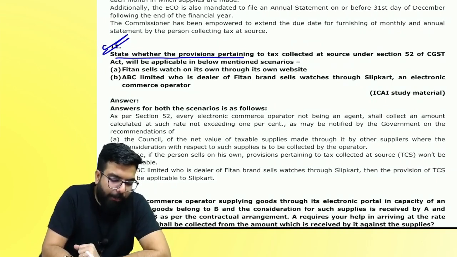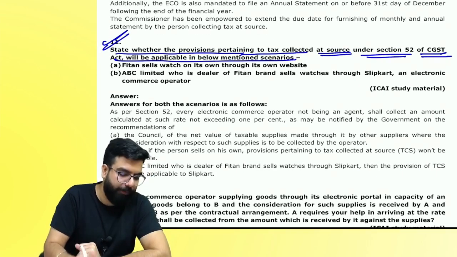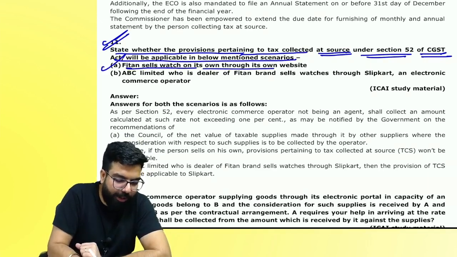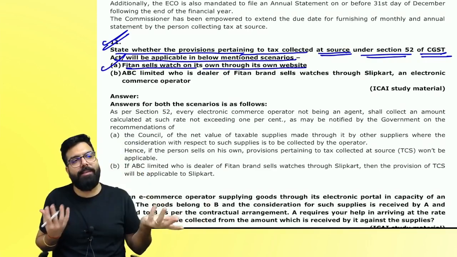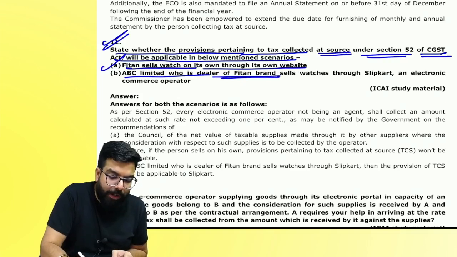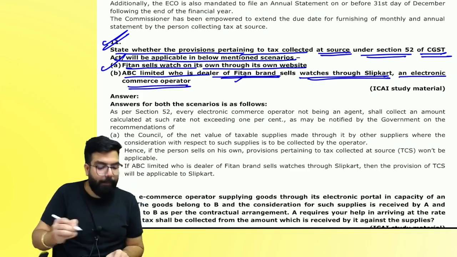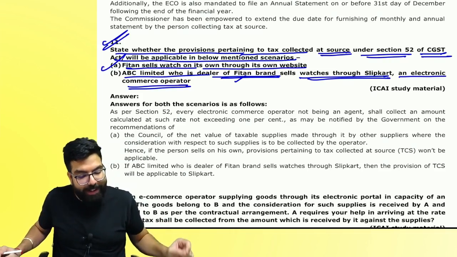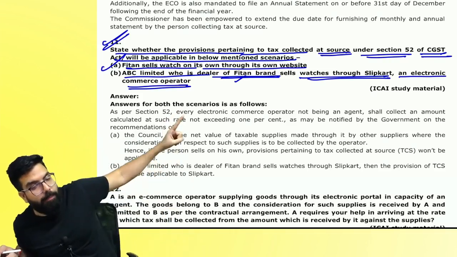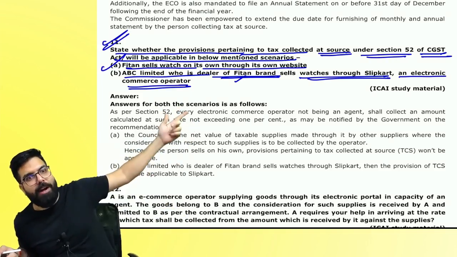State whether the provision pertaining to TCS under the relevant section of the CGST Act will be applicable on the below. Titan sells watches on its own website. Through its own website, is TCS applicable or not applicable? ABC, who is a dealer of Titan, sells watches to Flipkart, Snapdeal, etc. Titan is the supplier and Flipkart is the e-commerce operator. ABC Limited, a dealer of Titan watches, sells through Flipkart. Will TCS be deducted by me or Flipkart?